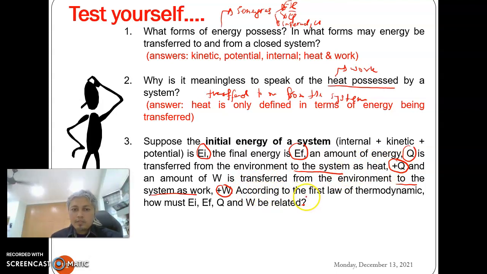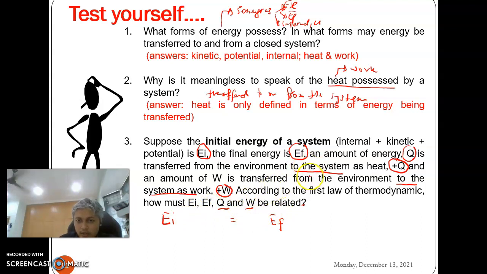According to the first law of thermodynamics, how must EI, EF, Q, and W be related? Normally we have input equals output, right, or final energy. Now we need to insert Q and also W, whether we need to put them on the left hand side or right hand side.